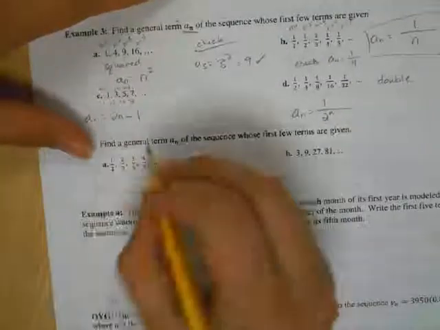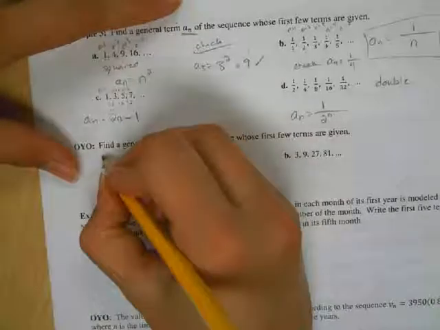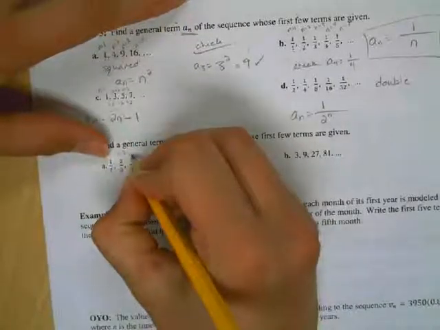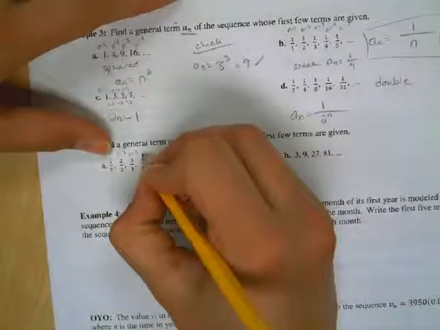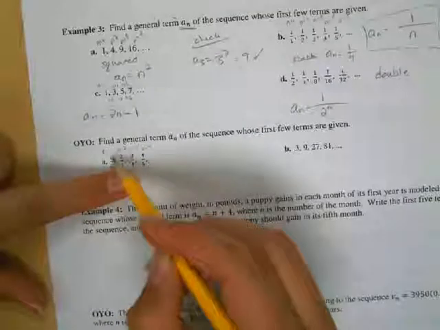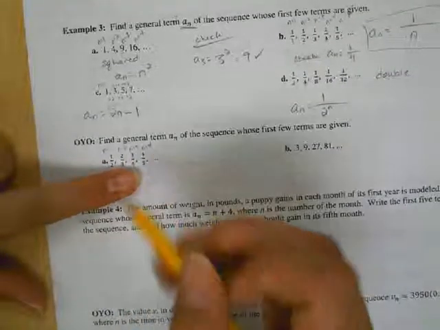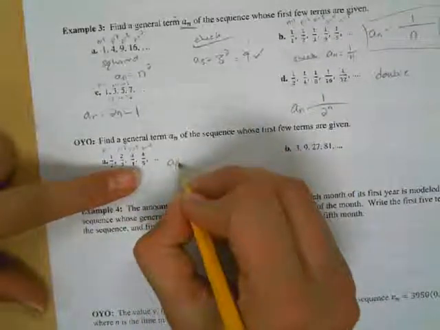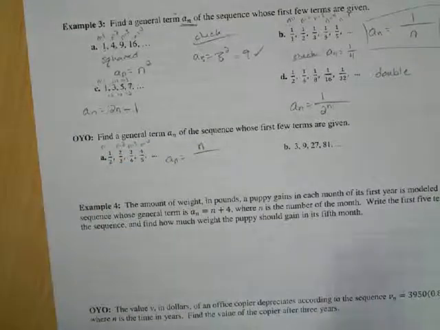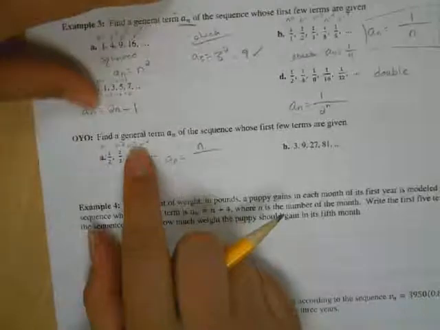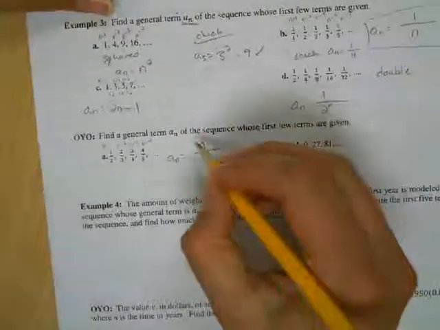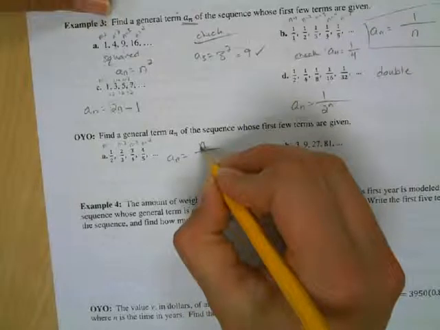So when I look at these, I know my n value here is 1, here it's 2, here it's 3, here it's 4. Well, look at those top numbers. When it's 1, it's 1. When it's 2, it's 2. It's 3, it's 3. They're the same. That means the top number is n. Don't do n plus 1 just because it increases by 1. Remember, increasing by 1, I'd multiply by 1. But I don't need to multiply by 1 because anything multiplied by 1 is just itself.